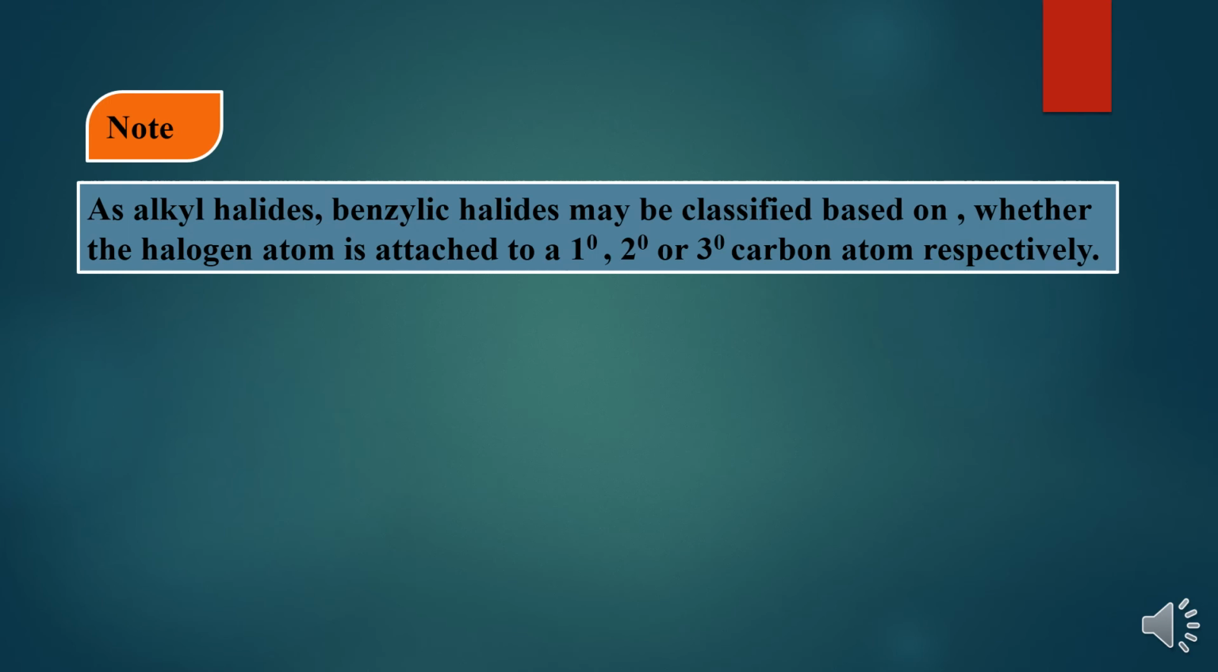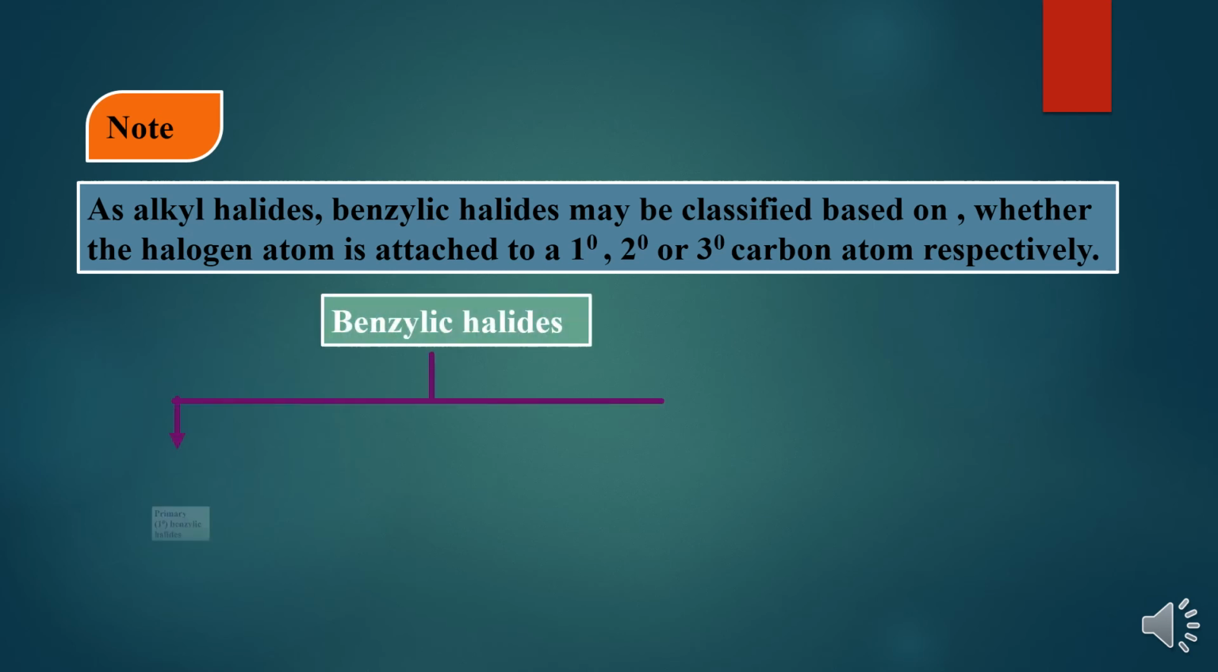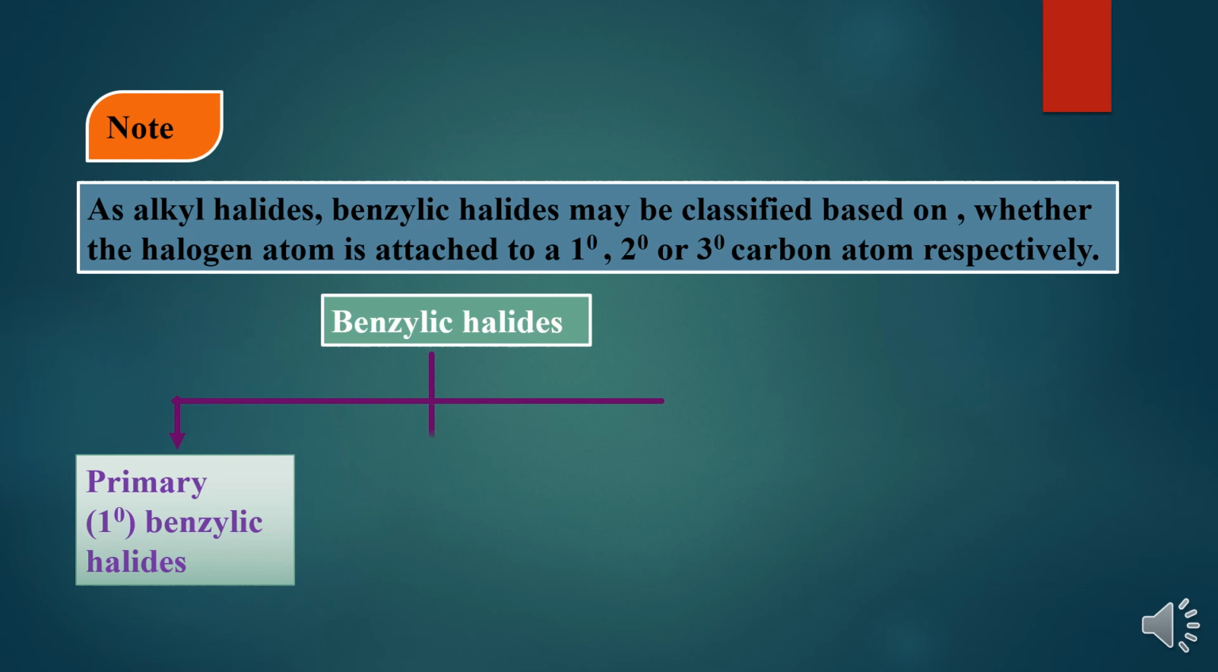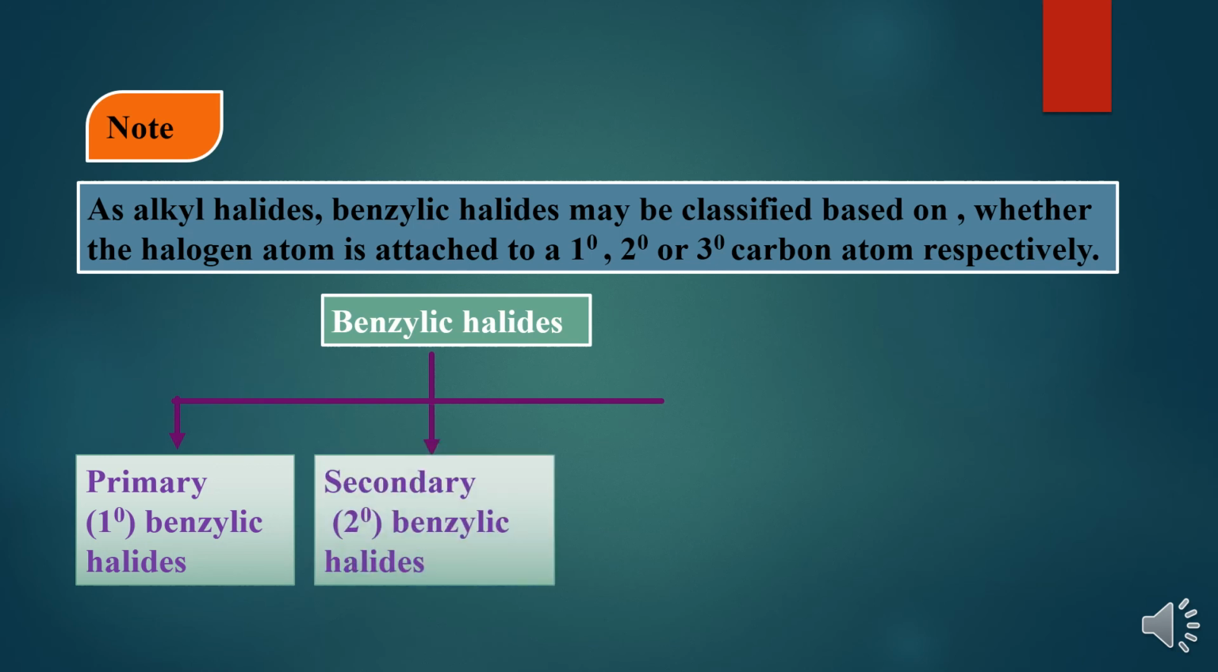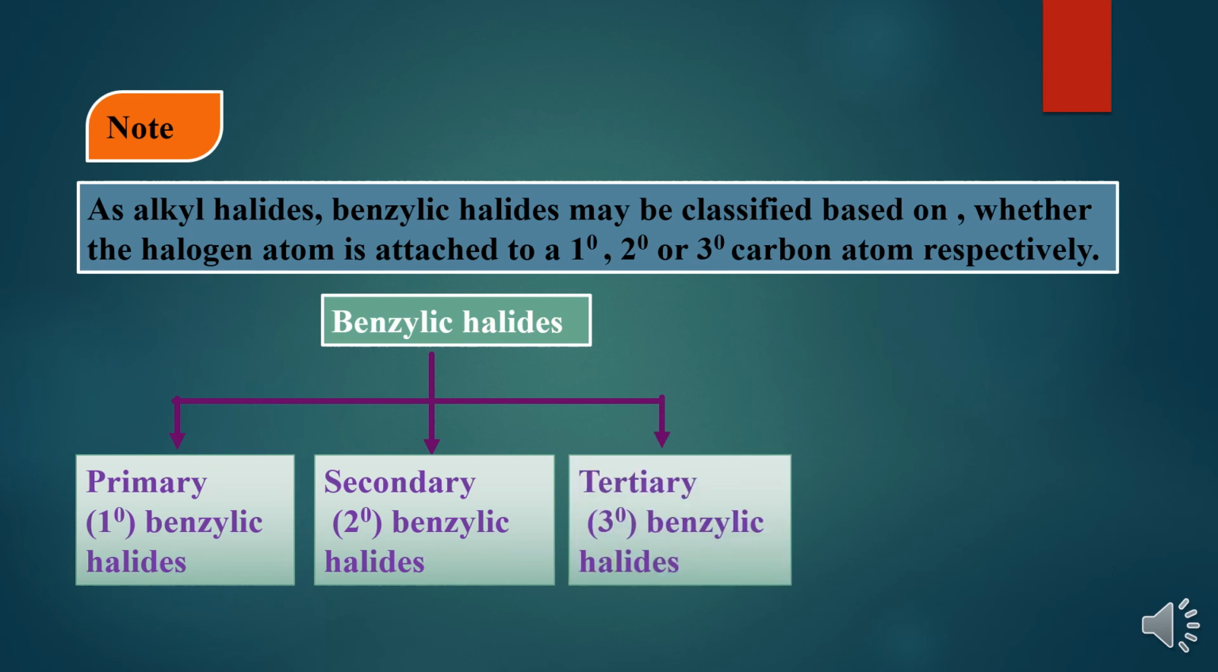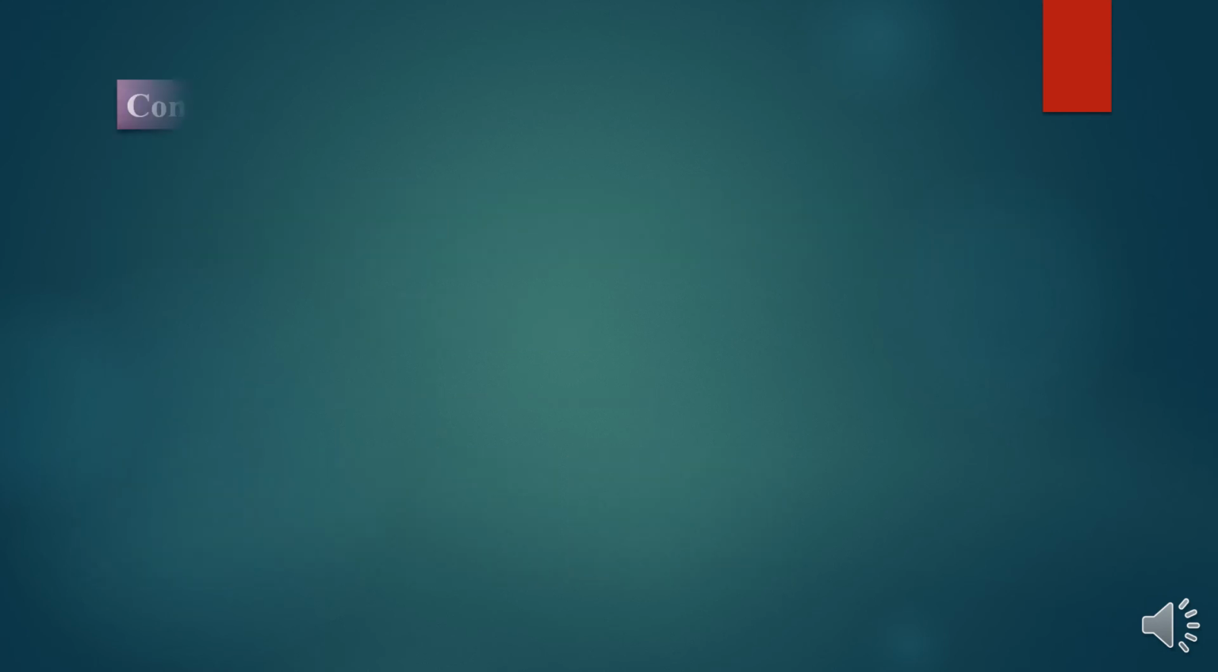Now again, the benzylic halides are also classified into primary, secondary and tertiary, depending upon where the halogen atom is attached. If it is attached to a primary carbon atom, we call it a primary benzyl halide. If it is attached to a secondary carbon atom, we call it a secondary benzyl halide. If it is attached to a tertiary carbon atom, we call it a tertiary benzyl halide.